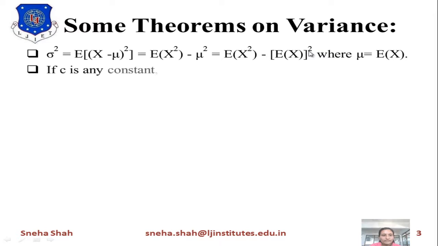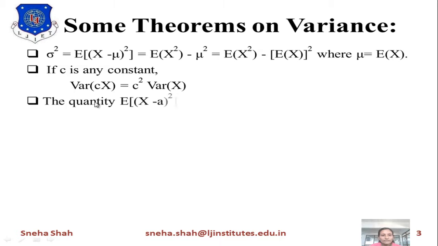Now the next theorem is, if we take c as any constant, then variance of cX equals c square times variance of X, because in variance we are taking the square of the term, right? So for this constant, its square value will remain in terms of square, and the variance will remain as variance of X.